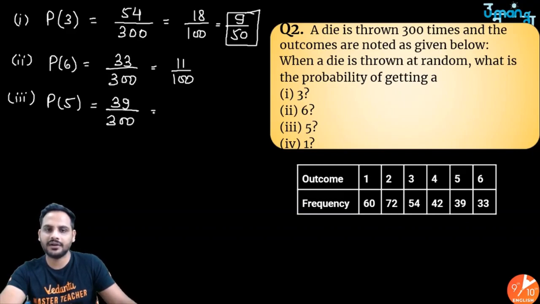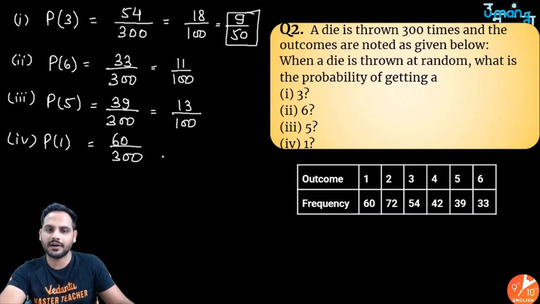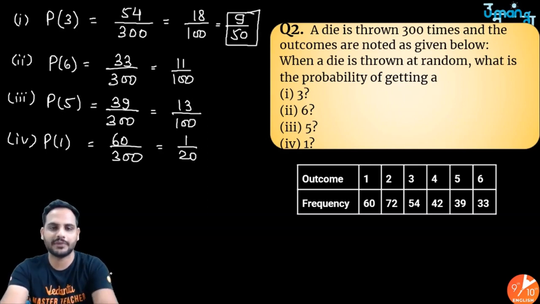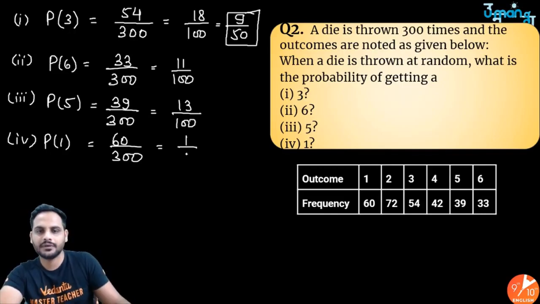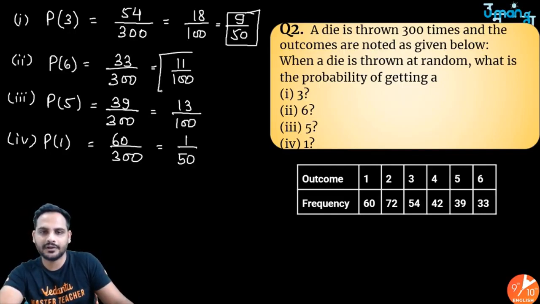Divide by 300. Cancel it by, what can I cancel? I can cancel it by 3. So 13 by 100. Right? And then the fourth one, probability of getting a 1 will be 60 upon 300. So it will be equal to, sorry, 1 by 50, not 1 by 20, 1 by 50. So these are the probability of getting a 3, getting a 6, getting a 5 and getting 1.